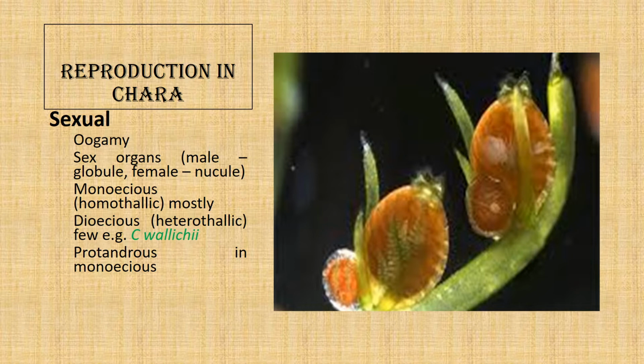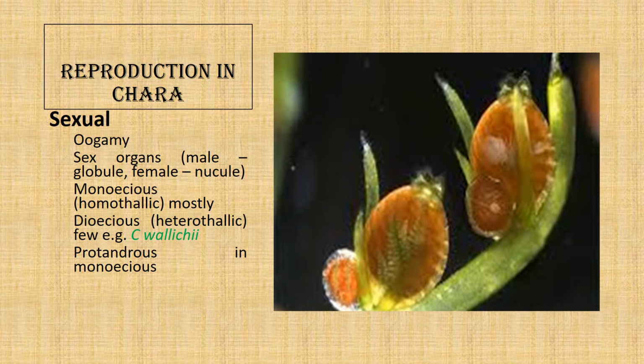It can grow in alkaline as well as saline water, but it cannot grow in eutrophied, dirty water. So if there is Chara in a water body, we can say that the water body has low impurities. I mean, the water is clear.